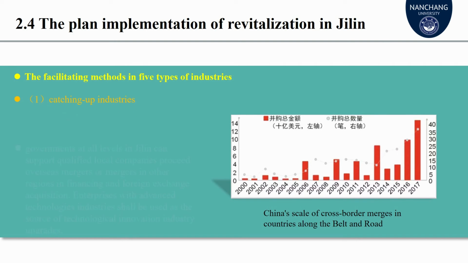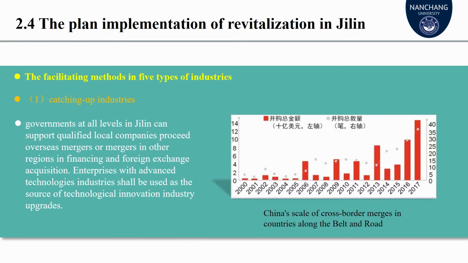For the first type, catching up industries, governments at all levels in Jilin can support qualified local companies to pursue overseas mergers or mergers in other regions in financing and foreign exchange acquisition. Enterprises with advanced technologies in similar industries shall be used as the source of technological innovation for industry upgrades.